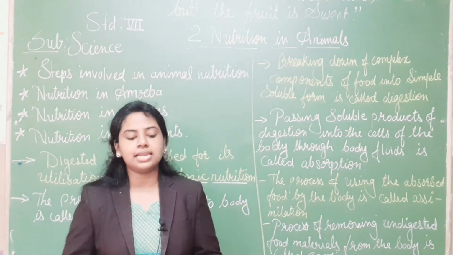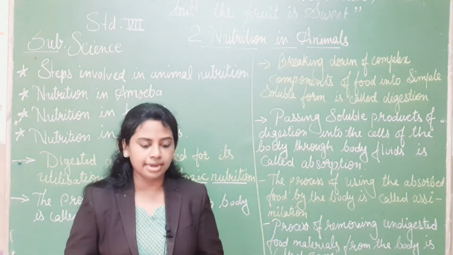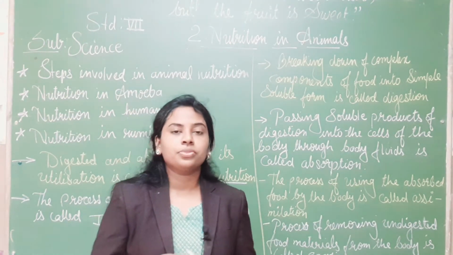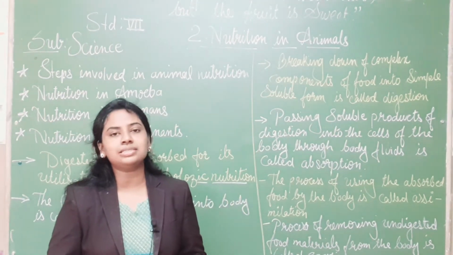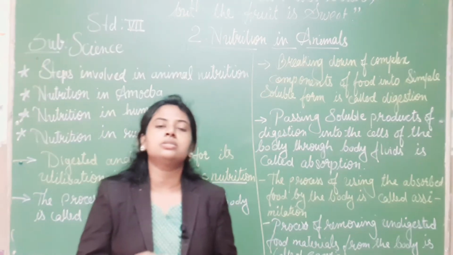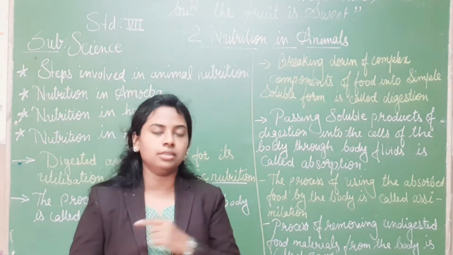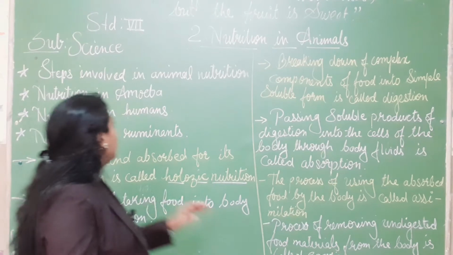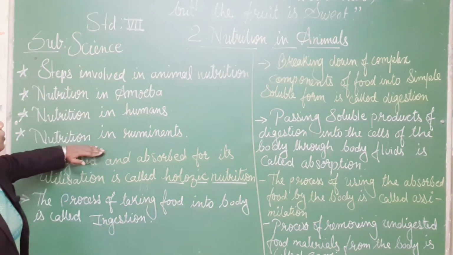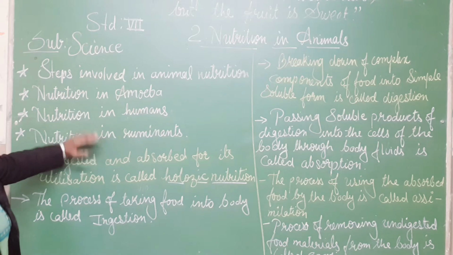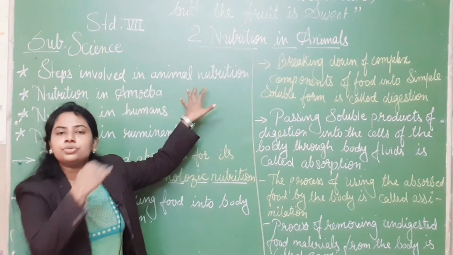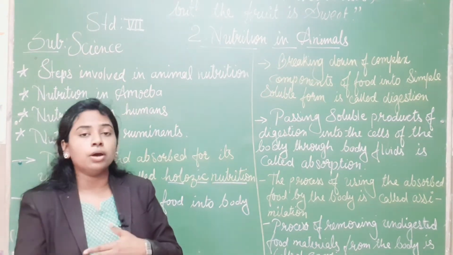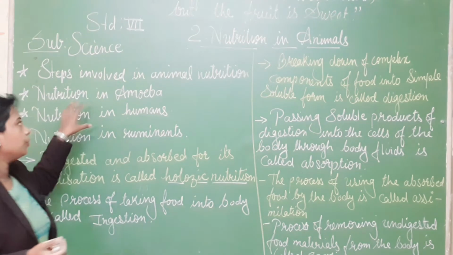So moving to our next lesson, that is nutrition in animals. As we have seen the different types of nutrition in plants, now we'll see the nutrition in animals. How animals, and humans also, take nutrition? These are the steps which I am going to involve in the entire lesson: the steps involved in animal nutrition. How they intake, how they put out everything, all this I am going to explain.